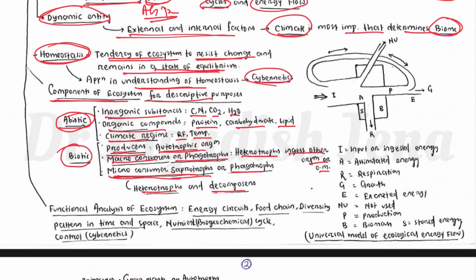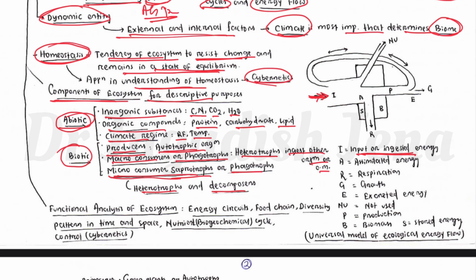Now, about the energy flow, as I was mentioning, the biotic and abiotic components of an ecosystem are linked with nutrient cycle and energy flow. In the energy flow, this is the energy input or ingested energy taken up by an organism.